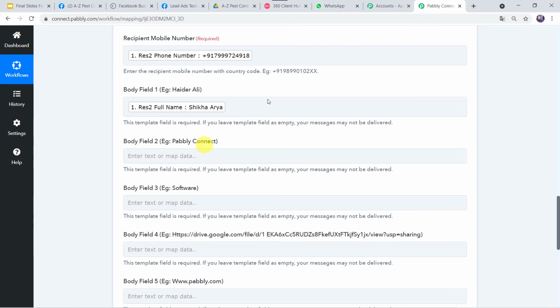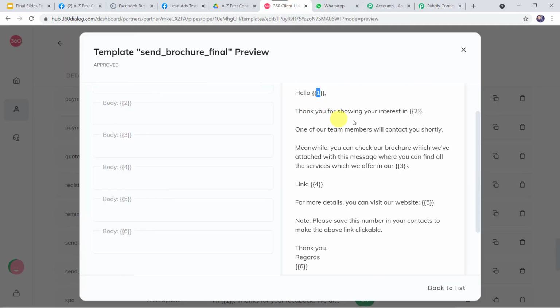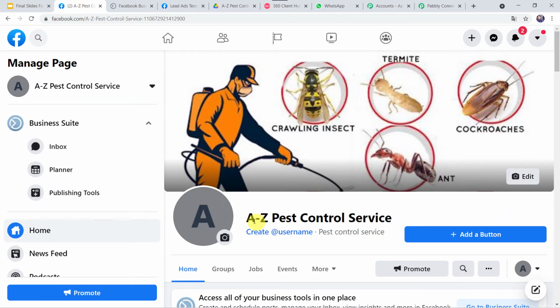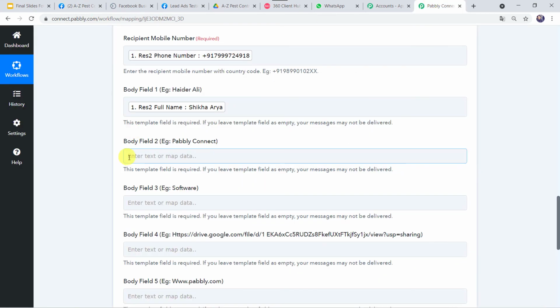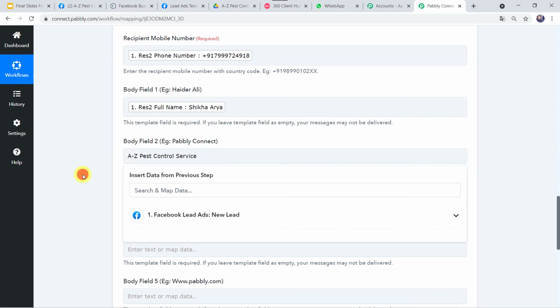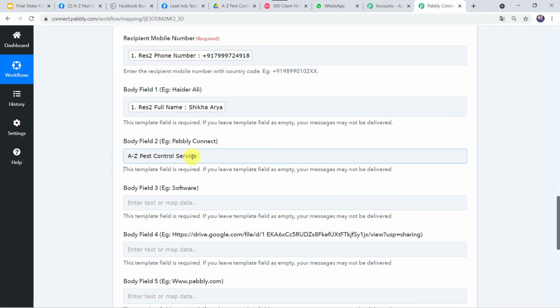Now body field 2, example Pabbly Connect. Here in the template we want thank you for showing your interest in, and your pest control business name is going to come. So the pest control business name is A to Z Pest Control Service. We have to simply type this name here in Pabbly Connect. Okay, so we have written A to Z Pest Control Service. Now body field 3, example is given software.